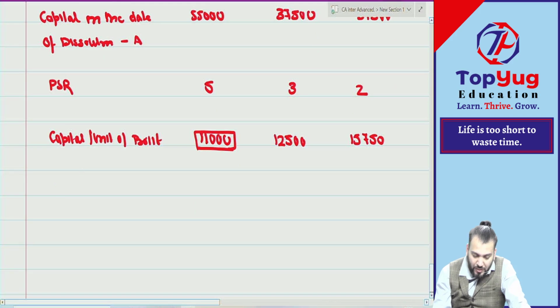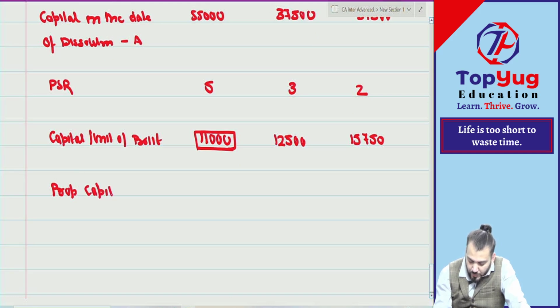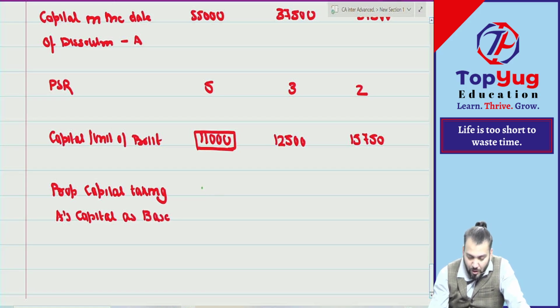Correct. So we can find out proportionate capital taking what? Taking A's capital as base. So this will be how much? 55,000, 33,000, 22,000.